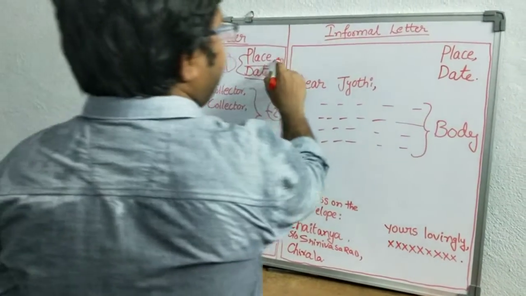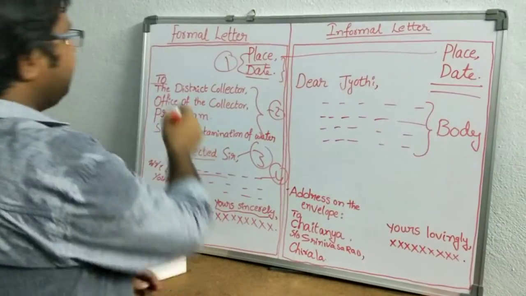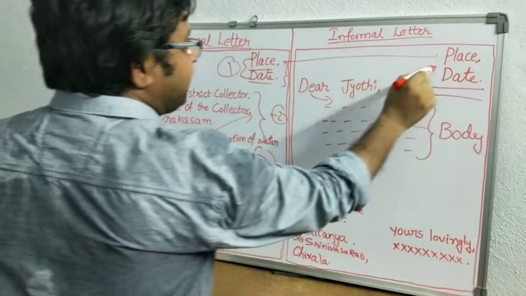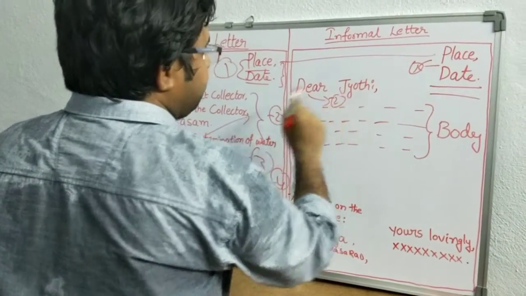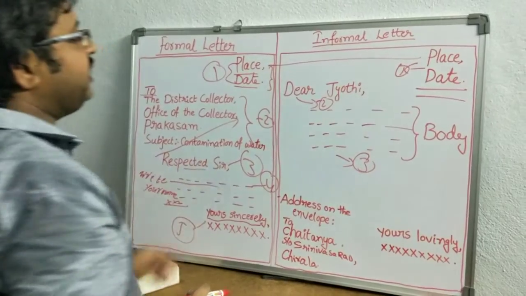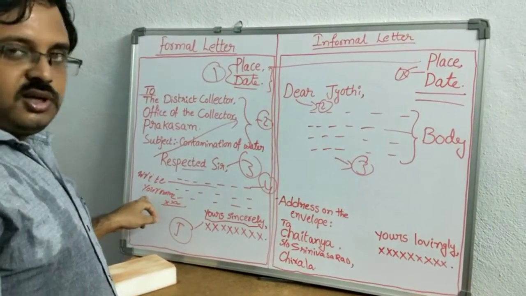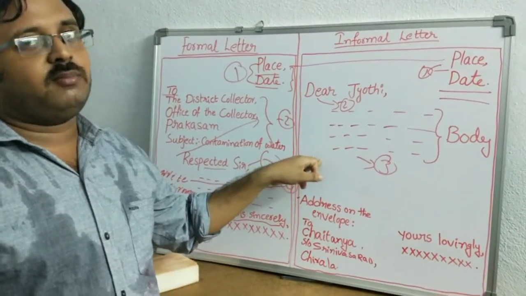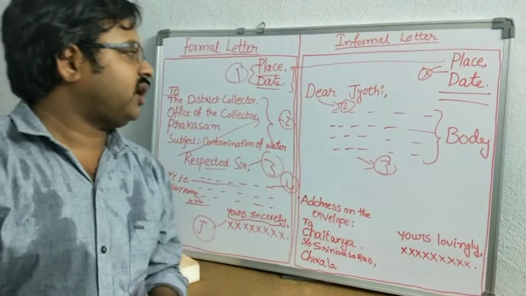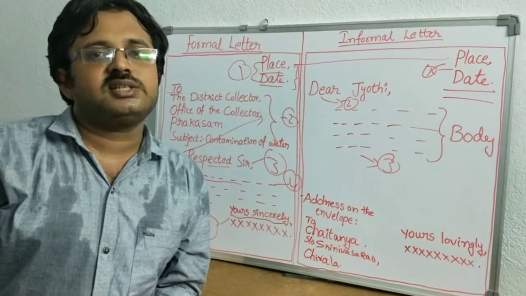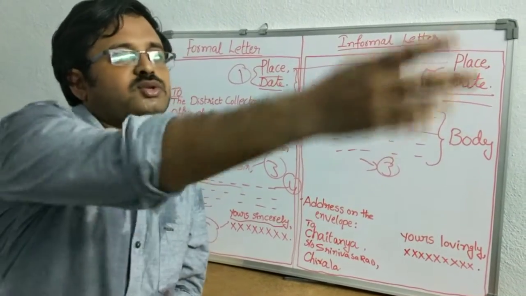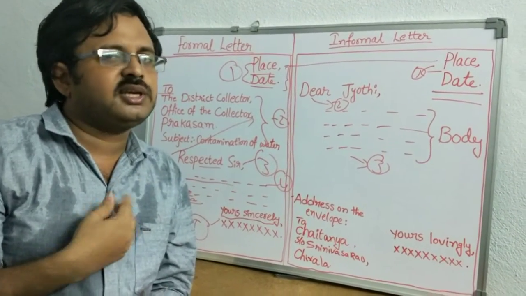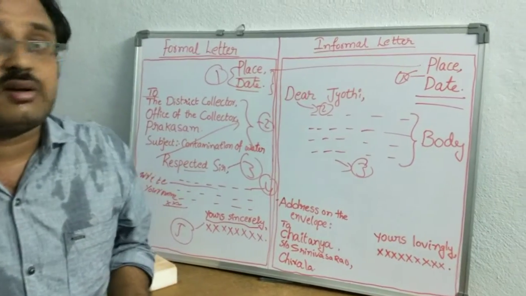First step, as in both letters, place and date. Second, here we wrote the salutation in the second step. Third step, we go to the body of the letter. In the formal letter we wrote sir, and here we wrote our name: myself Chaitanya, resident of. Here, don't write your name, because, for example, I am writing a letter to Jyoti. I should not call each and everyone my sister. For example, a woman going on the road, I should not call her that. Or if my nephew is writing a letter to me, he can call me uncle, but not everybody calls like that.